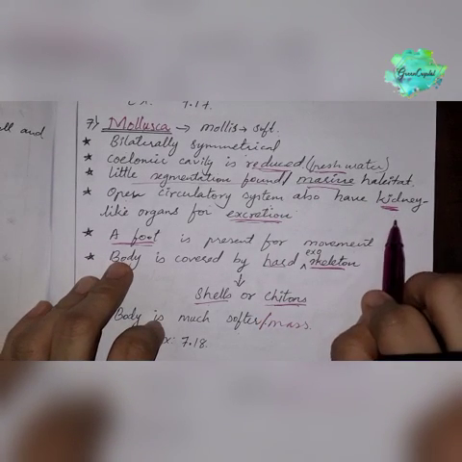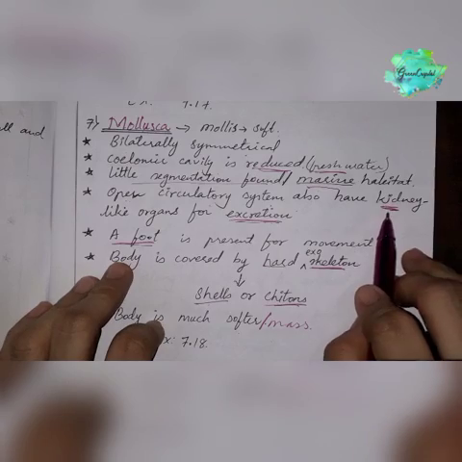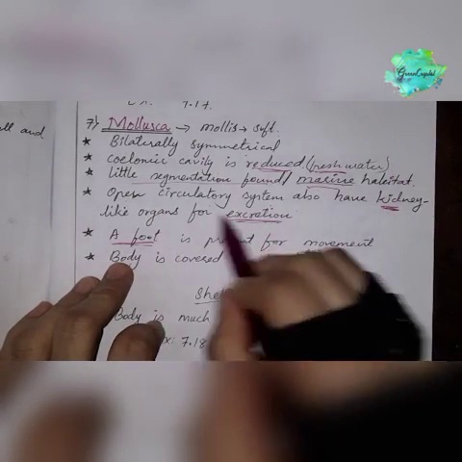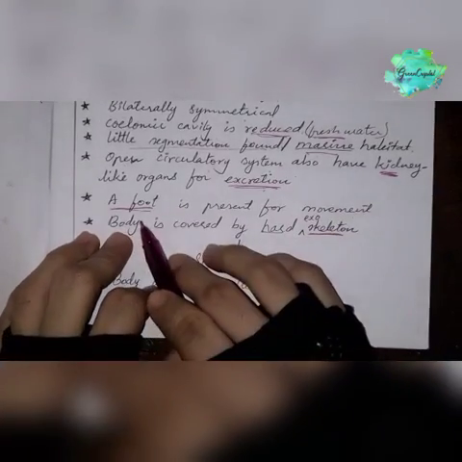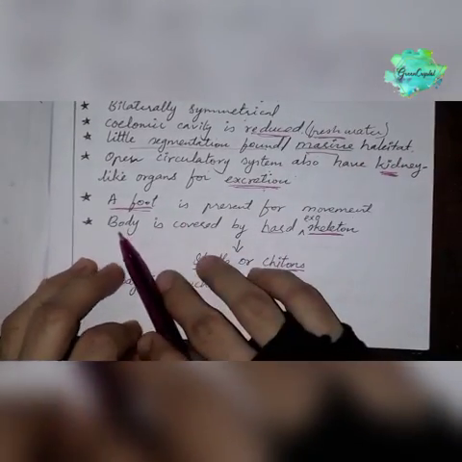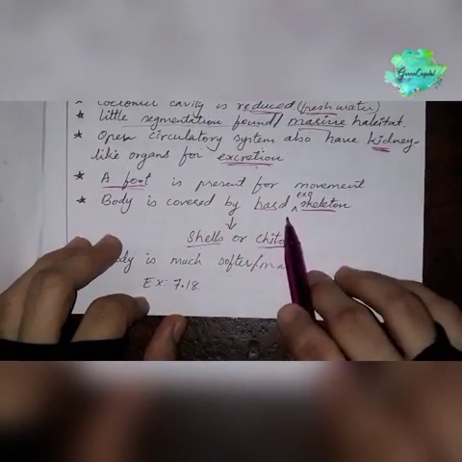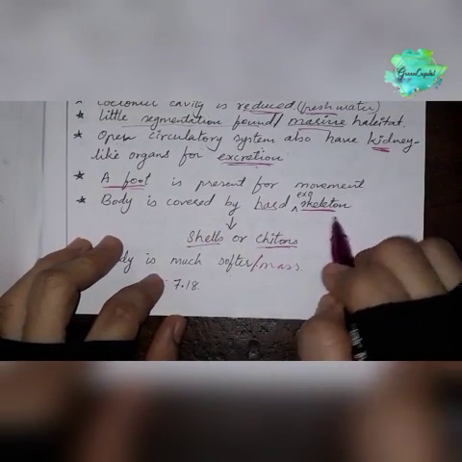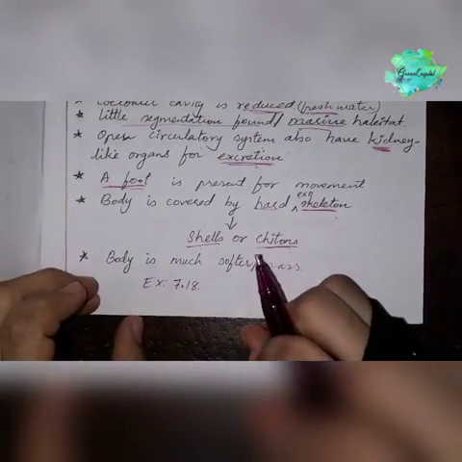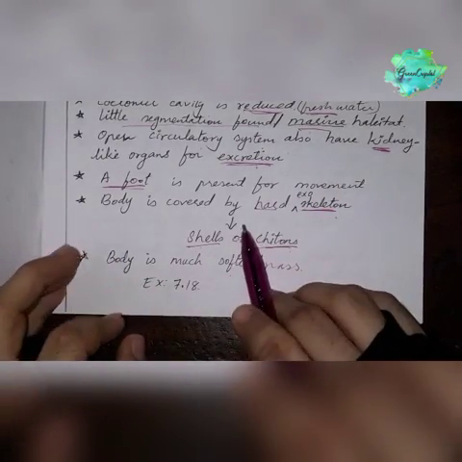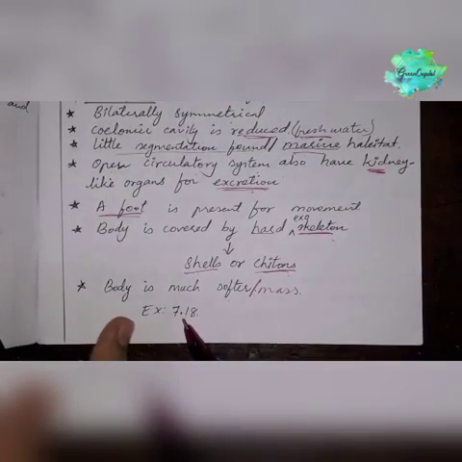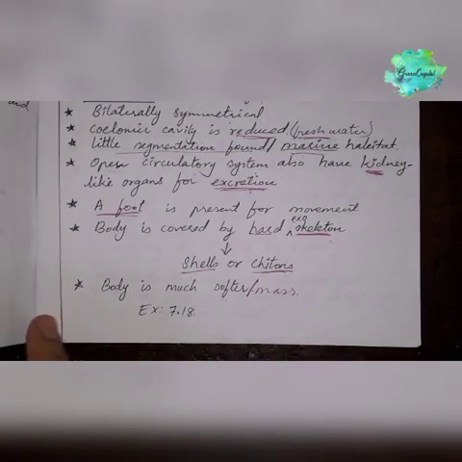There is a little bit of segmentation, and they also have an open circulatory system. They also have kidney-like organs for excretion, a new feature here. Not exactly kidneys, but kidney-like organs for excretion. A foot is also present for the movement of the animal, and the body is covered by a hard exoskeleton, shells or chitons, and the body is much softer, like a mass. Okay, that's why they are called molluscans. So we will see molluscan examples in figure 7.18.